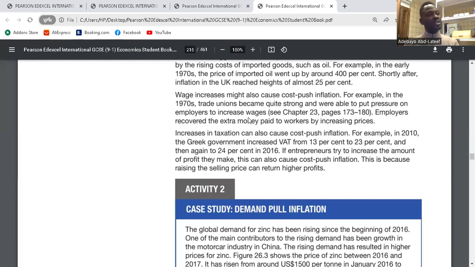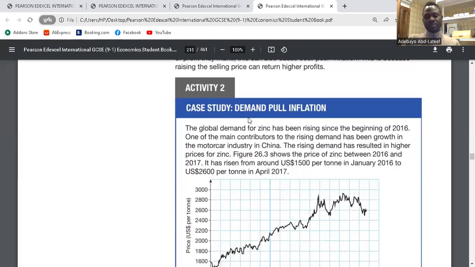So an increase in taxation represents an increase in cost of production because when taxation increases, profit of firms reduces. But firms want to make more profit. And to make more profit, they have to increase the prices. As a result, cost push inflation will occur or exist. Is it clear? Yeah. Okay.